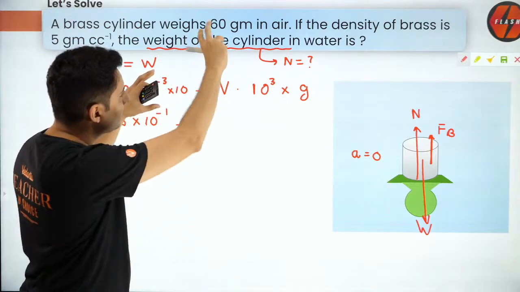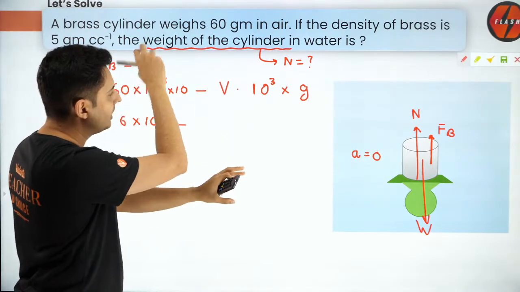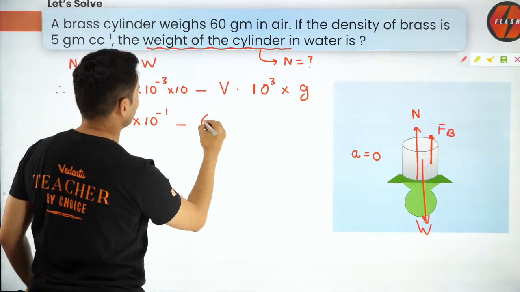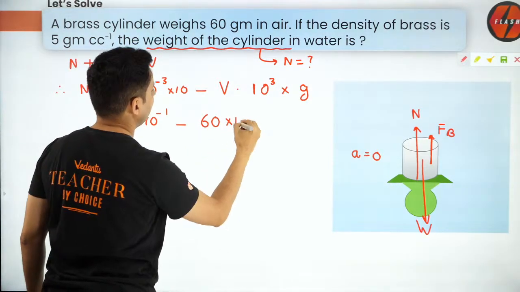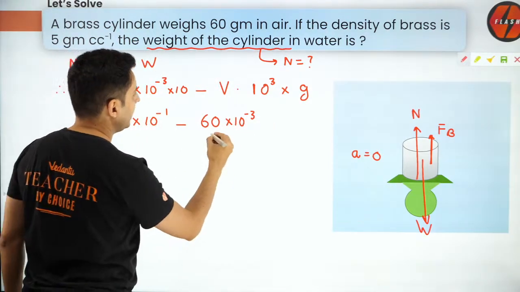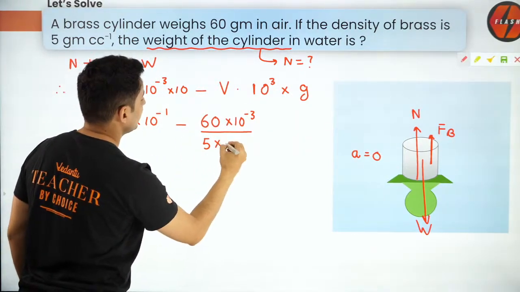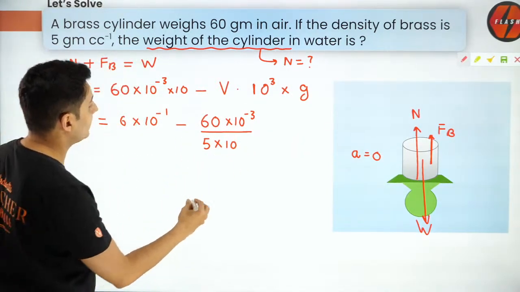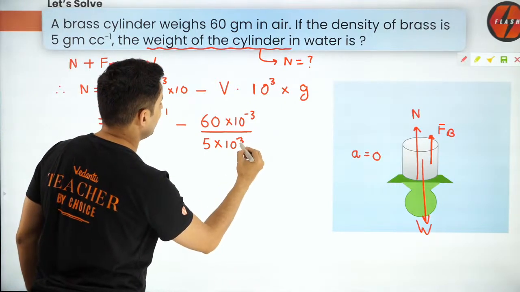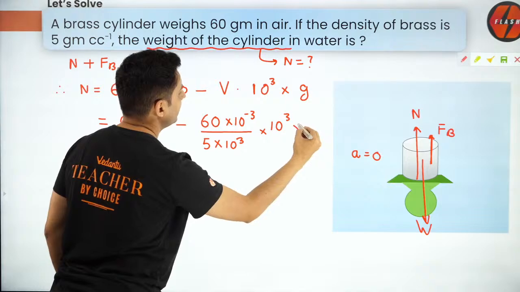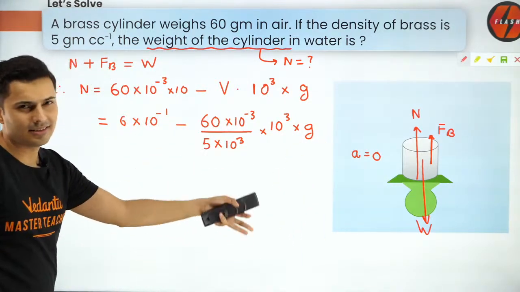Because density is mass by volume, volume will be mass by density. Mass is already given, 60 grams. So 60 into 10 to the power minus 3, by density, which is 5 grams per cc. Convert it into kg per meter cube, which will be 5 into 10 to the power 3, I believe, into that 10 to the power 3 into g.